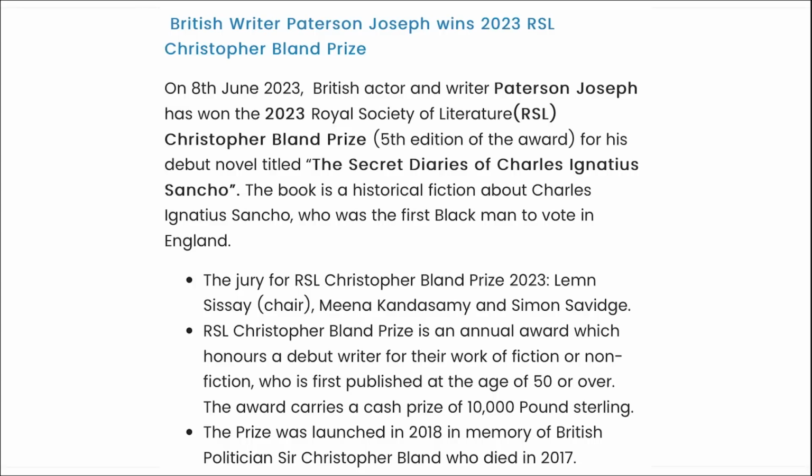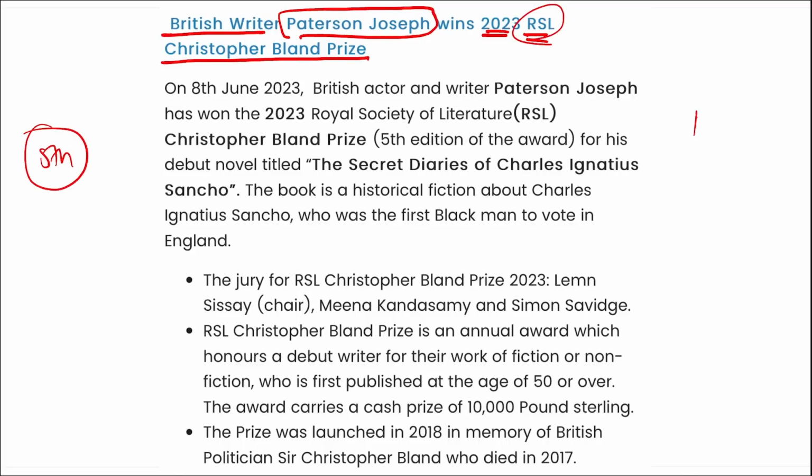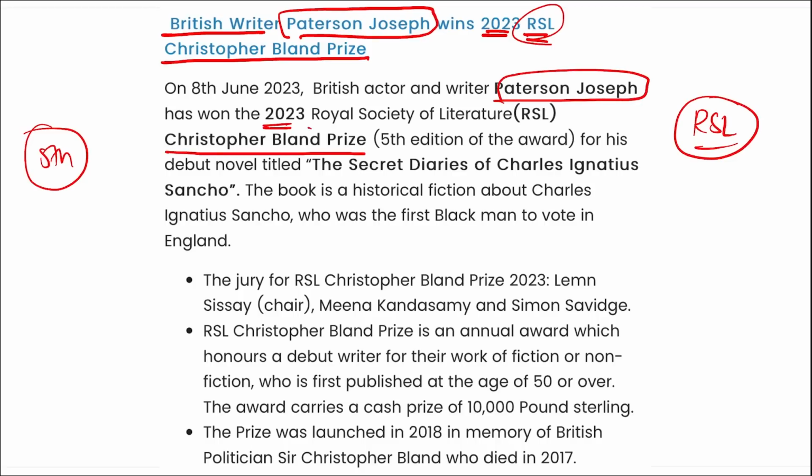Next is British writer Patterson Joseph, who has won the 2023 RSL Christopher Bland Prize. This Christopher Bland Prize is the 5th edition of the prize. What is this RSL? RSL is your Royal Society of Literature. So Patterson Joseph has won the 2023 Royal Society of Literature Christopher Bland Prize. This is the 5th edition of the award and he was awarded this for his novel The Secret Diaries of Charles Ignatius Sancho. Right? Important.